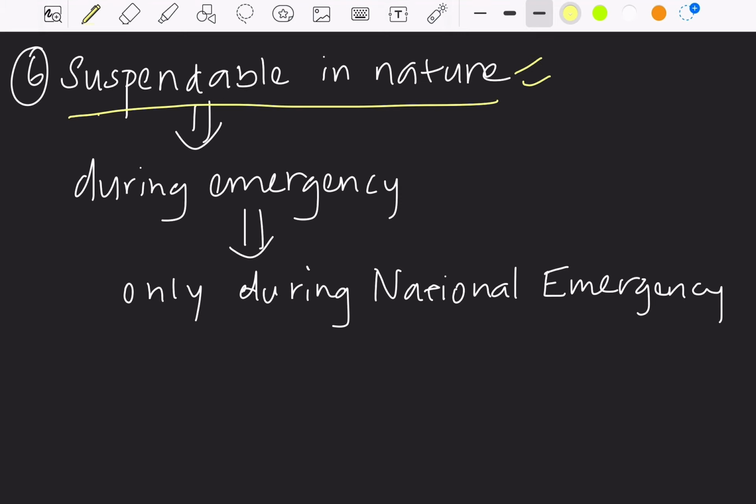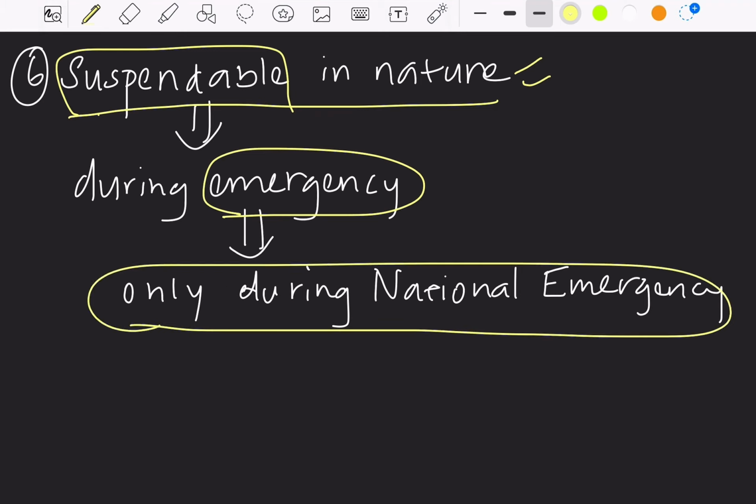Now we shall continue with the other characteristics of fundamental rights, that is, fundamental rights are called suspendable in nature. That is, fundamental rights can be suspended during emergency, that too only during the national emergency. Emergency is a separate topic in polity, and we shall study it later in our video lectures. For now it is important to understand that fundamental rights can be suspended. That is, you can't go to the courts for the implementation of fundamental rights when they are suspended, and this can happen only during the national emergency.